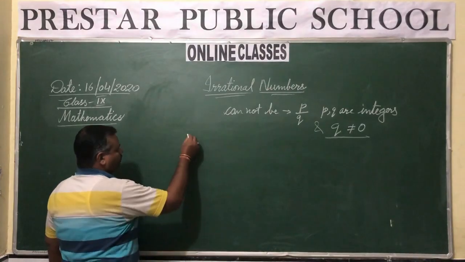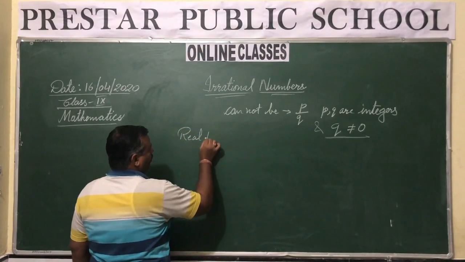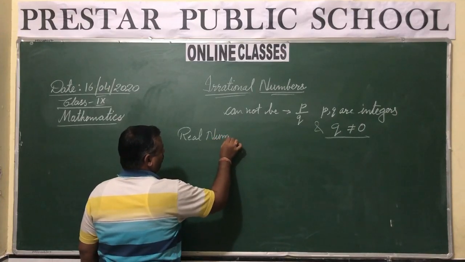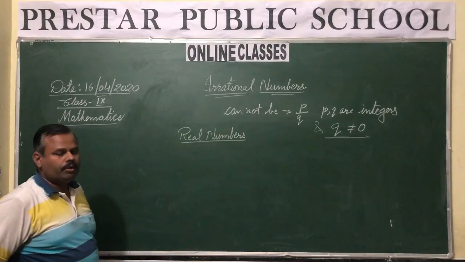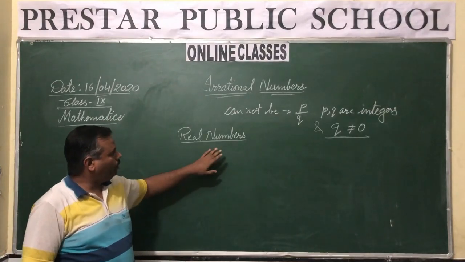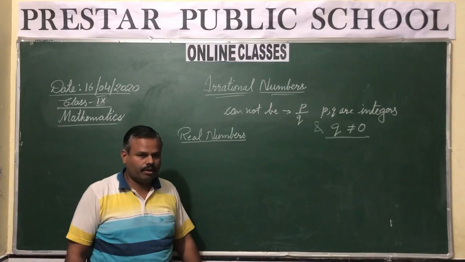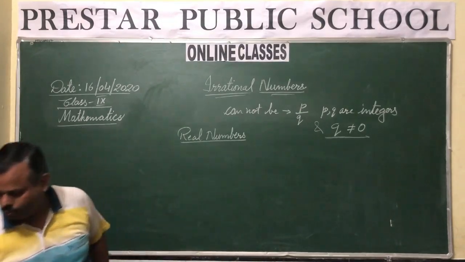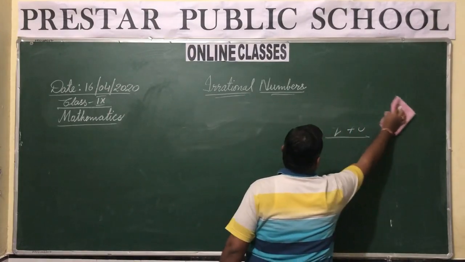So overall, all the types of numbers fall under the category of real numbers. If you are asked what real numbers are, a real number is the combination or the group of rational and irrational numbers. Now let us move to the properties of irrational numbers.